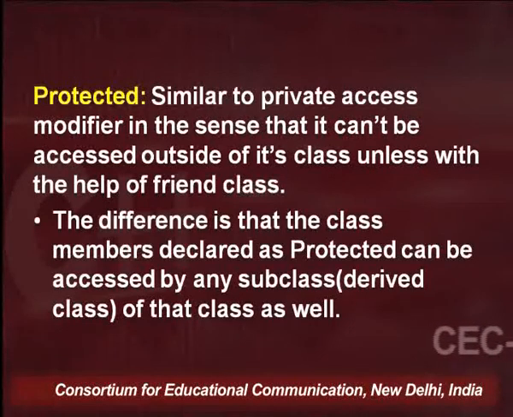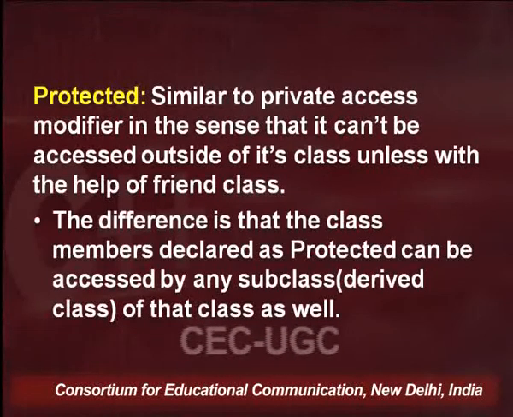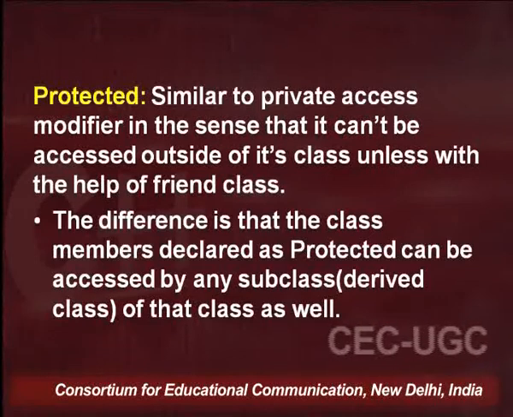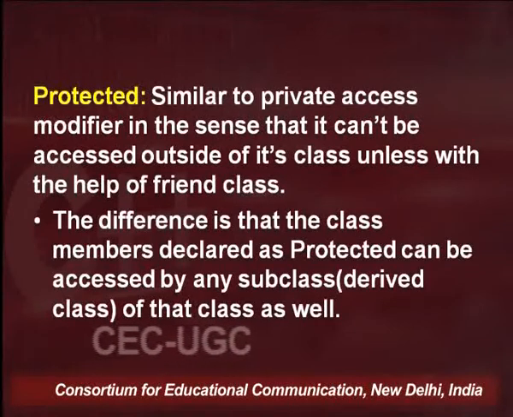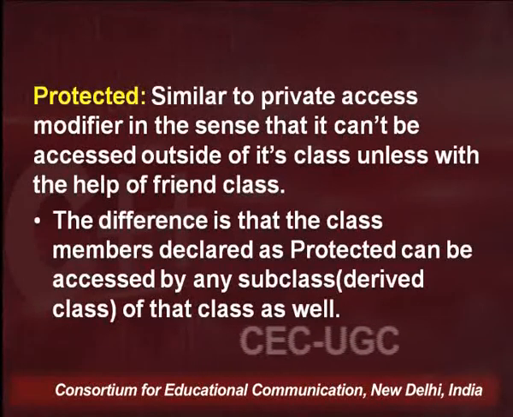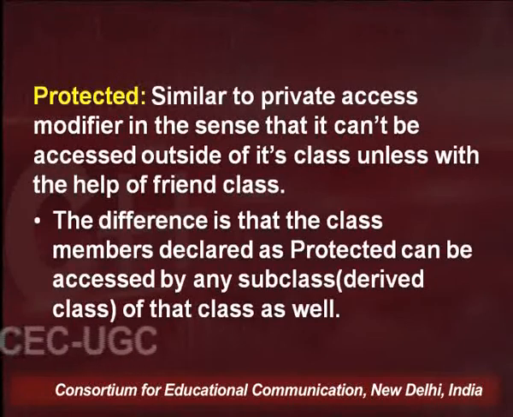Otherwise, any entity outside the class except the friend class is not able to access the protected members. The difference is that class members declared as protected can be accessed by any subclass, that is, the derived class of that class, as well.